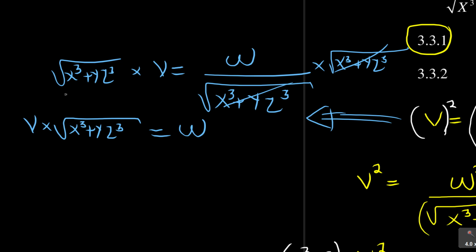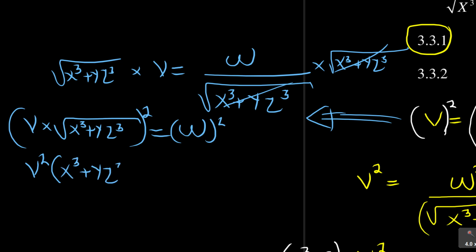From here, you could have done two things so that you don't make errors. This V, you don't want it, so you could have divided by V. That was an option. Alternatively, you would have said, but I need to get rid of that square. So that's where now you still do this and square. What you do on the left, you do on the right. Now what you'll have now will be V squared. Now that's where you put a bracket and have X cubed plus Y Z cubed is equal to W squared,